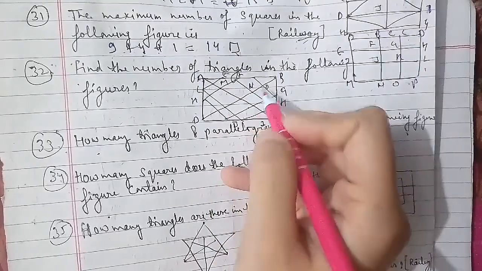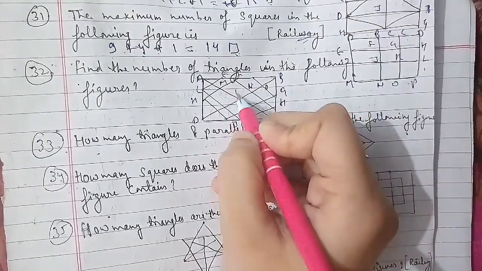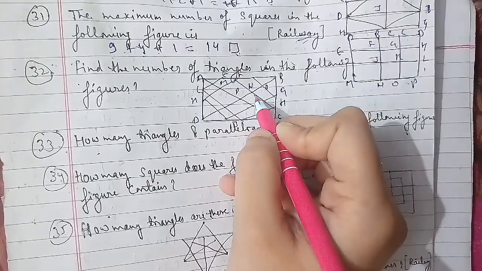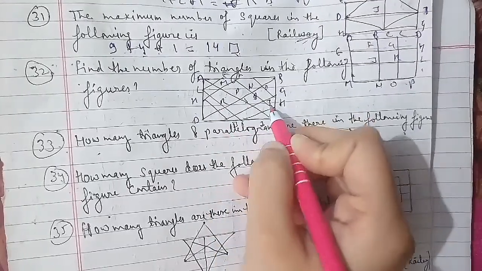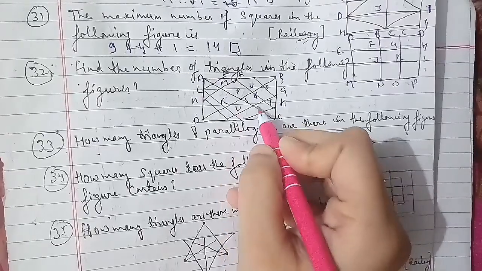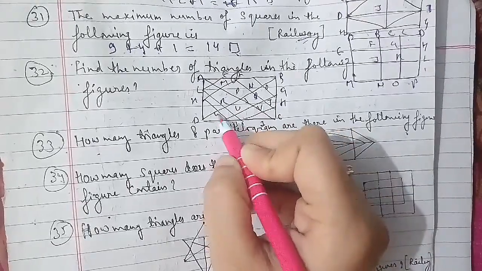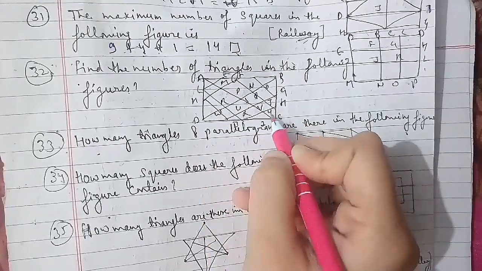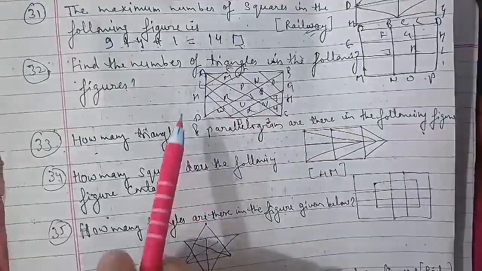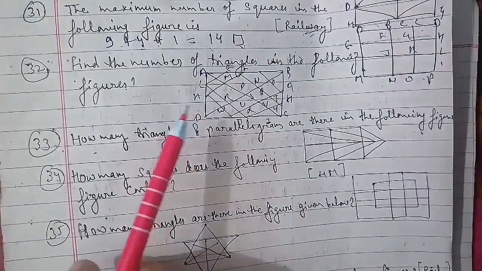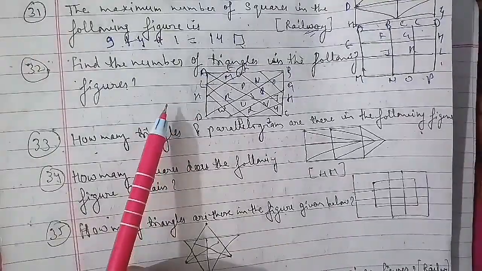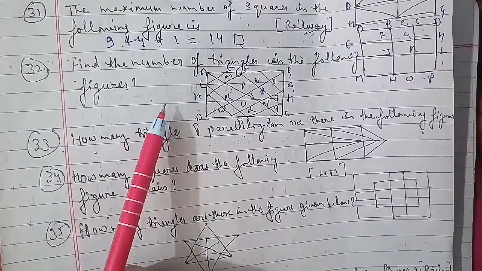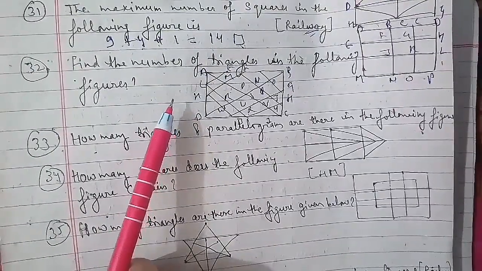So we'll just write it down: 12 plus the triangles having 2 components each, which are ALE, KDJ, HIC and BFG, so that is 4, plus triangles having 3 components each, APK, LUD, DUI, JVC, CVG, HQB, BQE and FPA, which is your 8.